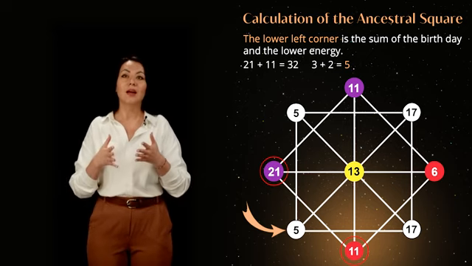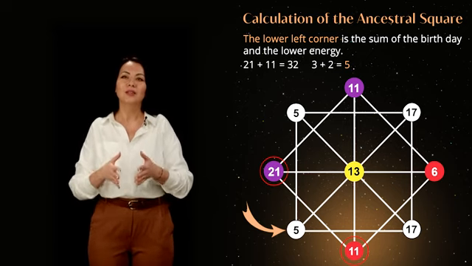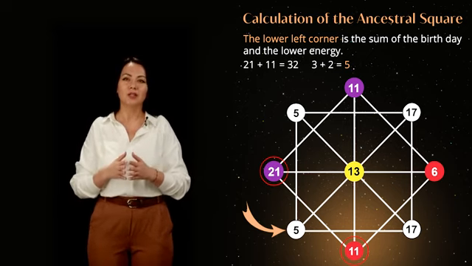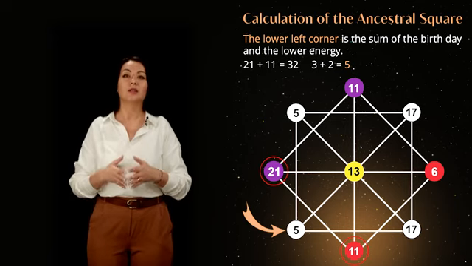The corners of the ancestral and diagonal squares are calculated. Now let's proceed to fill in the remaining energies of the matrix.